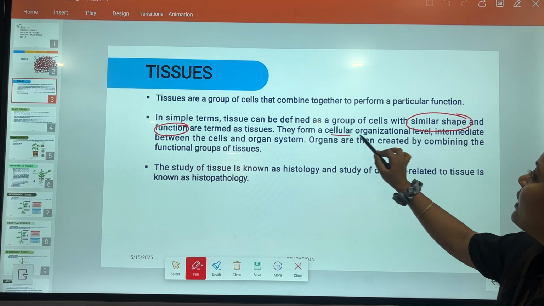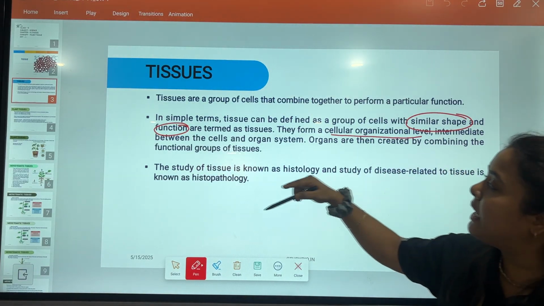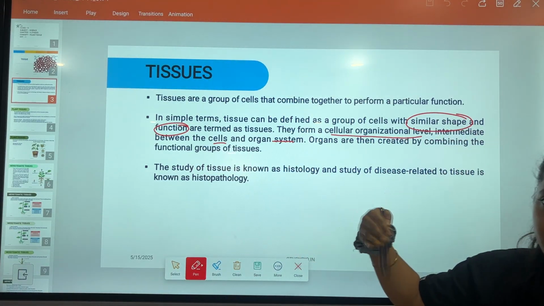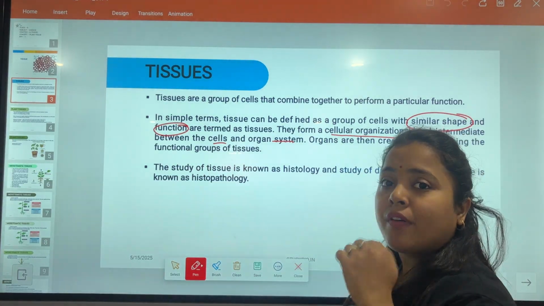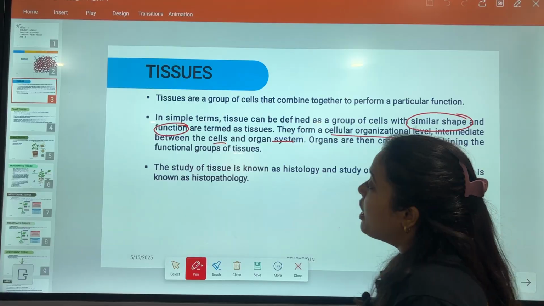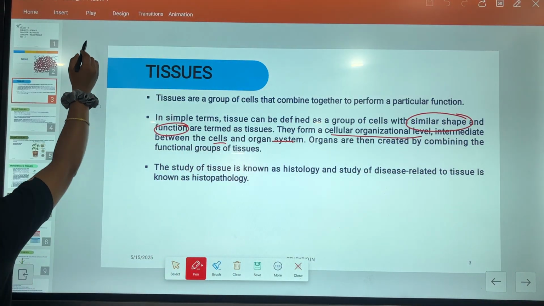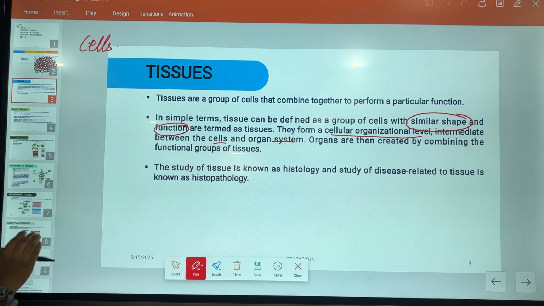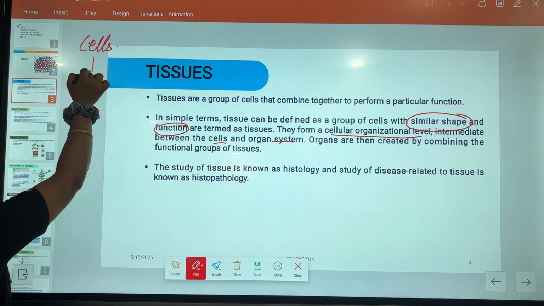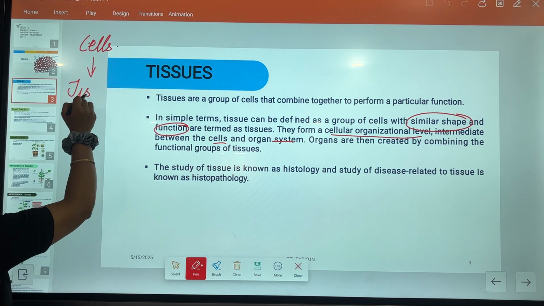They form a cellular organization level intermediate between the cells and the organ system. This I will tell you when I tell you about the levels of organization, how the levels of organization develop inside our body. First, our body is basically formed from cells. When a collection of cells occurs, it forms tissues.